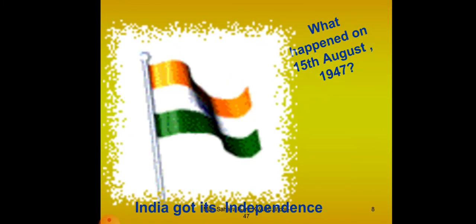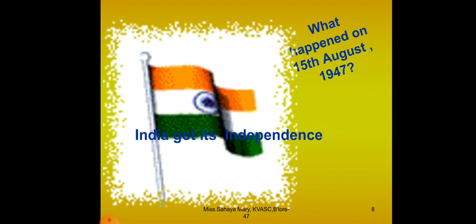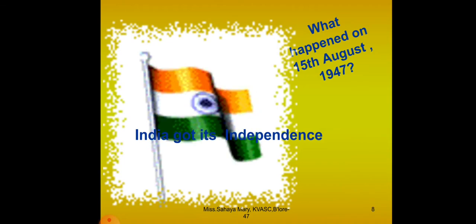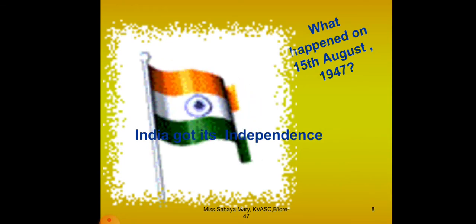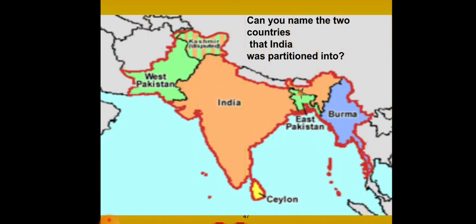What happened on August 15, 1947? Our India got independence. Can you name the two countries that India was partitioned into?